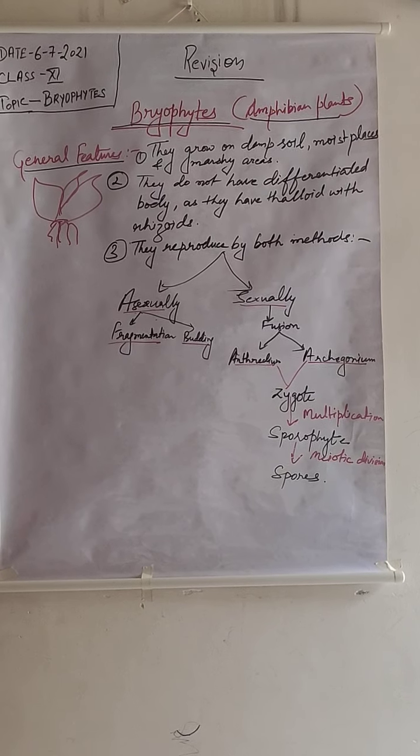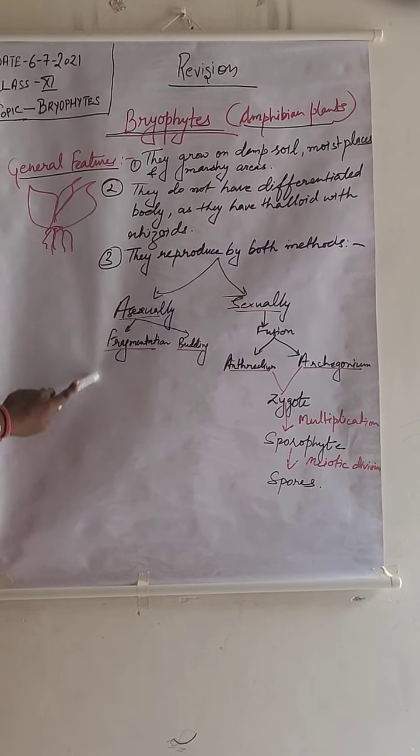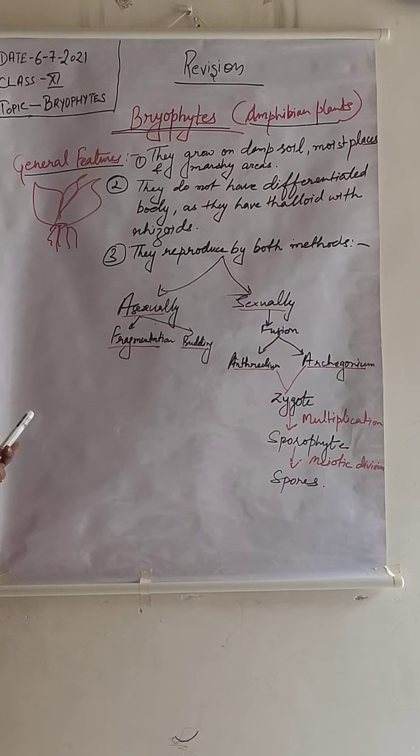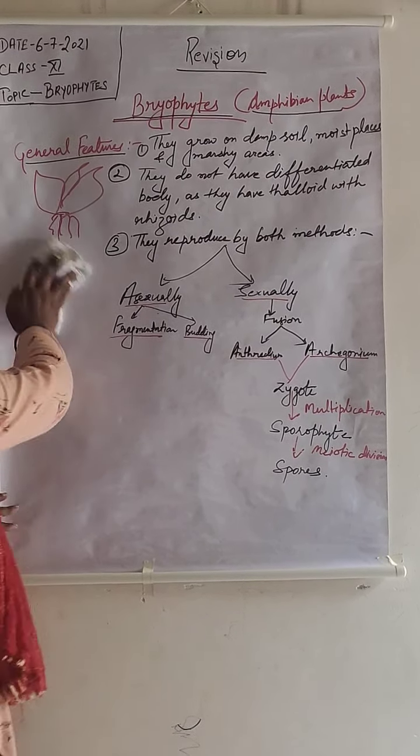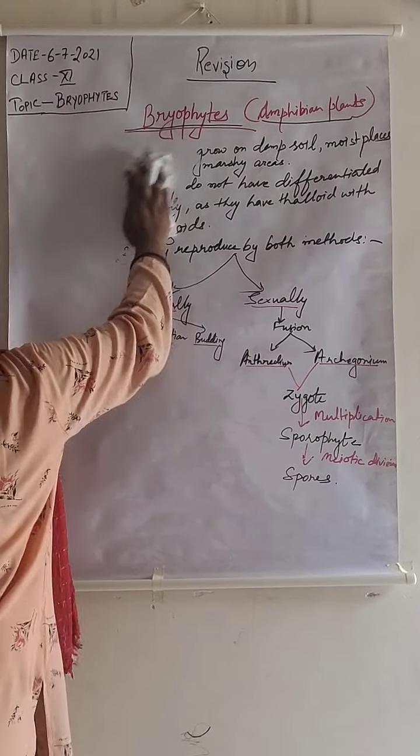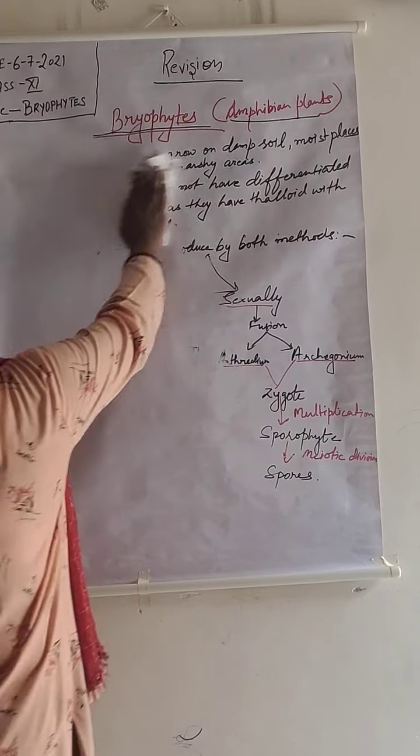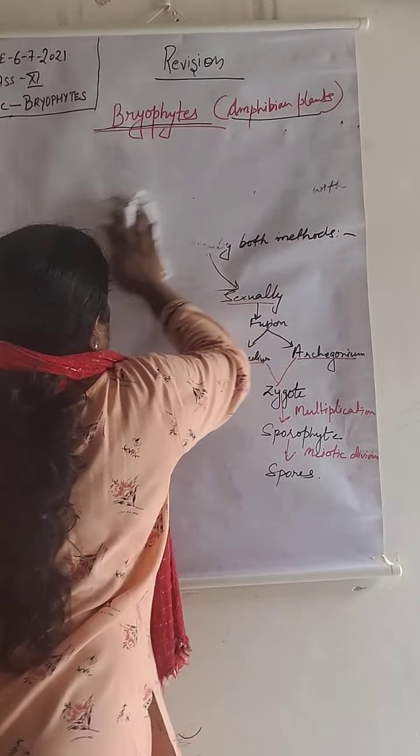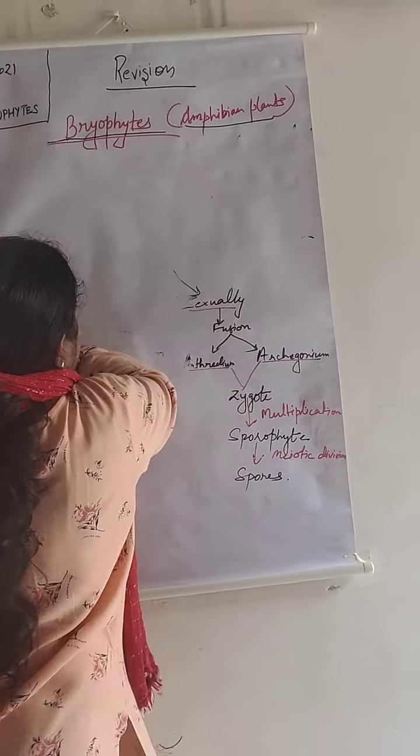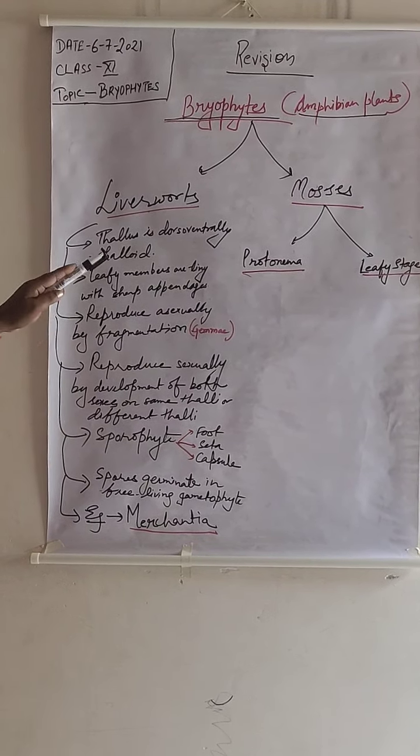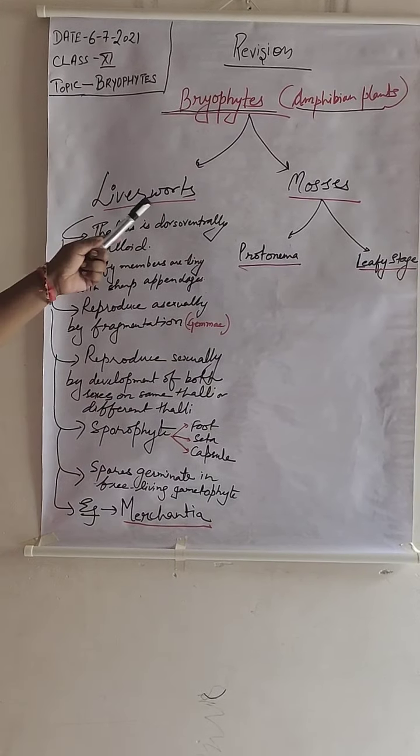Now this is all about the general characteristics of bryophytes. Let's see the different classes of bryophytes. They are divided into two basic classes. What are those? They are called liverworts and mosses. Now let's see their division as liverworts and mosses. So students, here the bryophyte is further classified into two groups, that is liverworts and mosses.